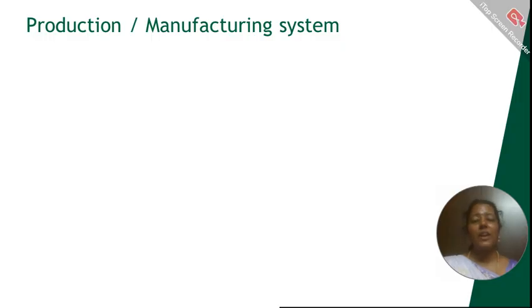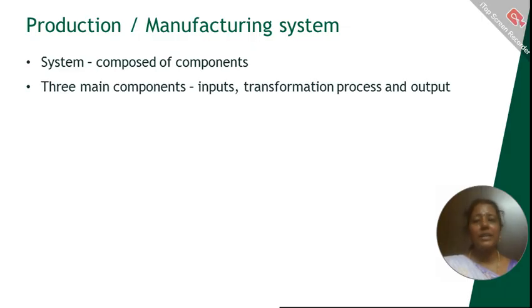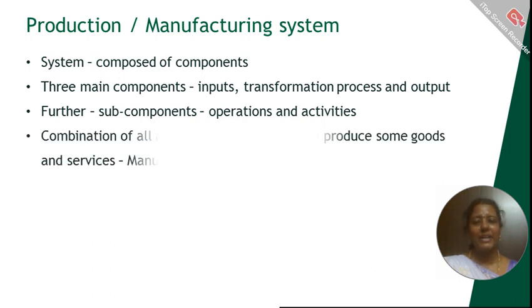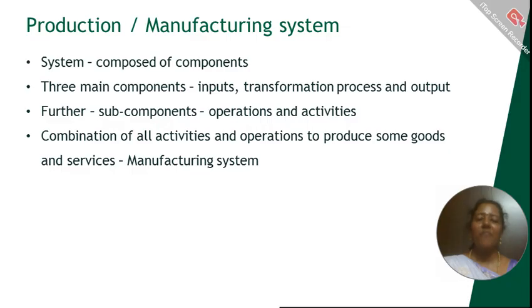What do you mean by production system? Production system is otherwise called manufacturing system. What do you mean by system first? System is a composition of all the components. It has different components. There are three main components in a production system: inputs, transformation process, and output. Further, subcomponents will be there. What are all these subcomponents under the main components? Operations and activities. The combination of all these activities and operations in order to produce some goods and services is called a manufacturing system. This is otherwise called a production system.